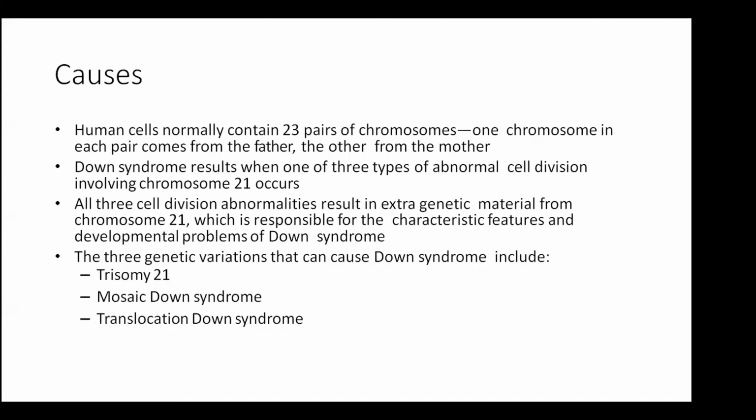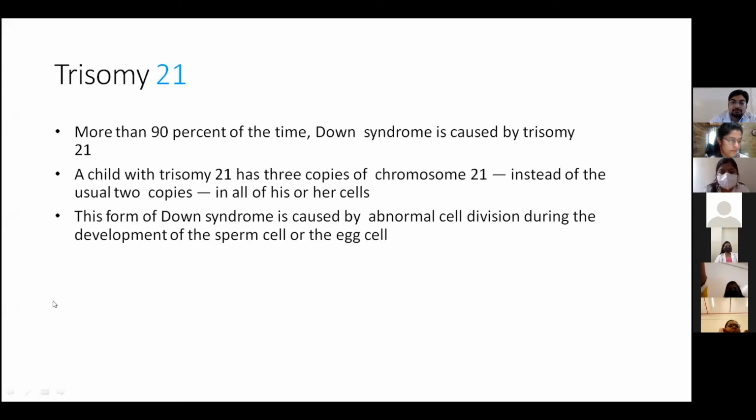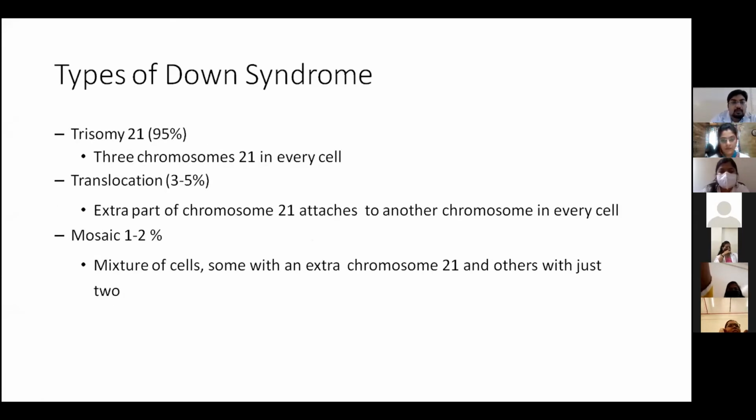There are three genetic variations: trisomy 21, mosaic Down syndrome, and translocation. Starting with the types of Down syndrome, trisomy 21 accounts for 95%, and three copies of chromosome 21 are seen in every cell.